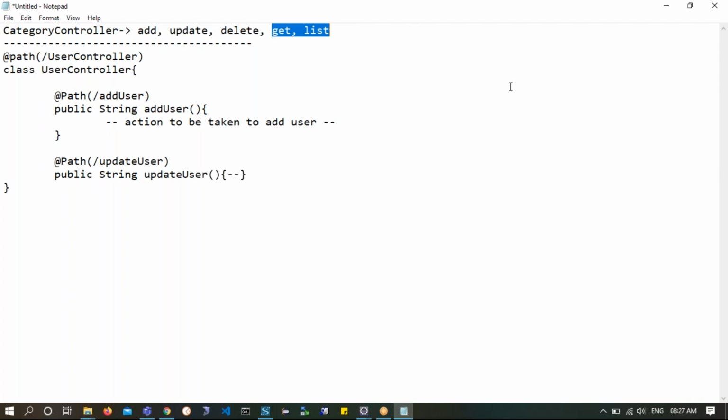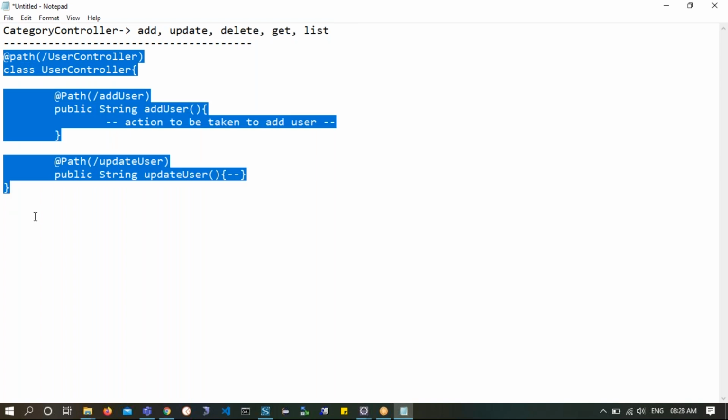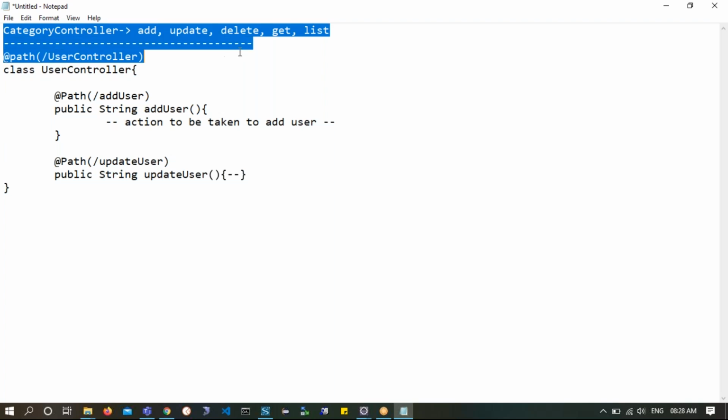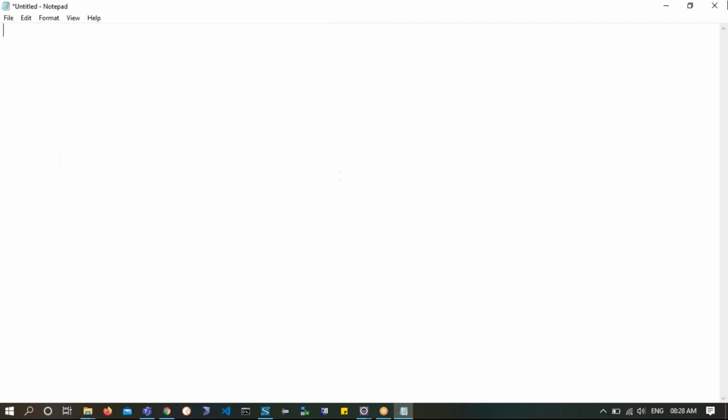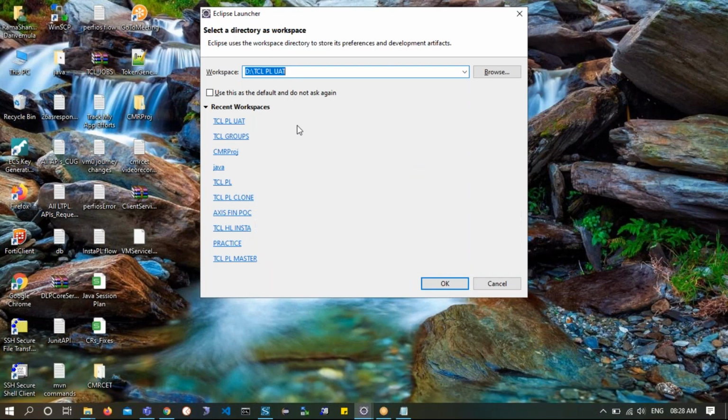The concept is clear, right? This is the style you are going to learn from tomorrow, and you will be practicing tomorrow and the day after tomorrow to get you habituated to this style of coding. So here we are writing the category controller in that way: one controller which will perform all the actions for a particular component, all CRUD operations.